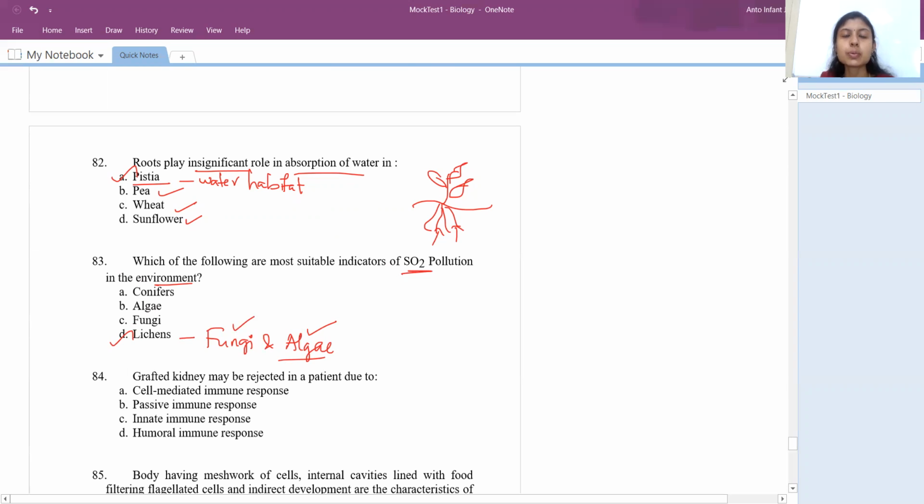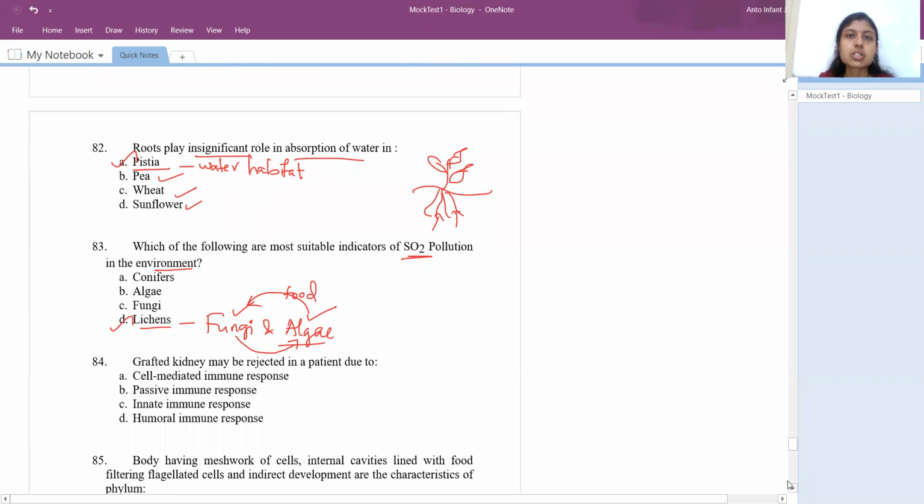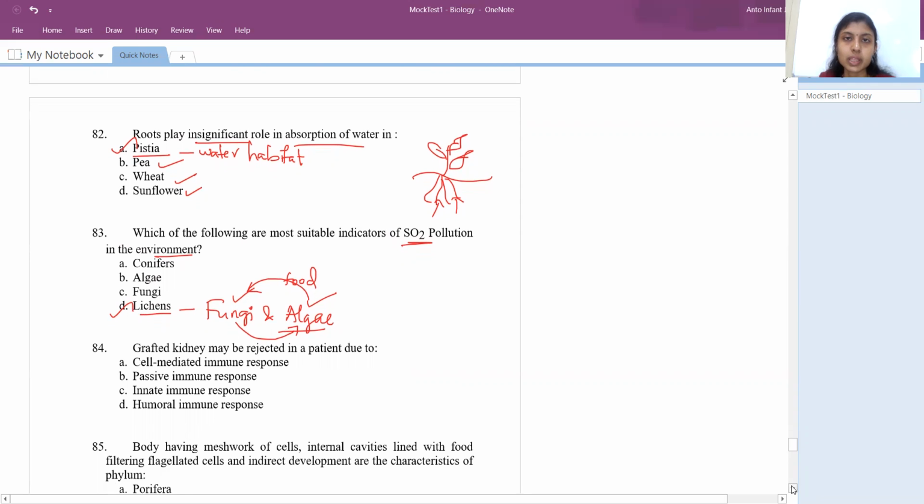So both will have an interaction: algae will provide food to the fungi, and in turn fungi will provide nutrients to the algae. This kind of interaction we call a symbiotic association or mutualism. They are called lichens, and they are more suitable indicators of sulfur dioxide pollution. Which means whenever there's more sulfur dioxide pollution in a region, you cannot see even a single lichen growing there.